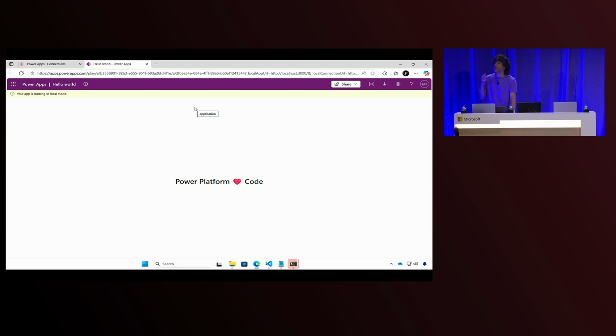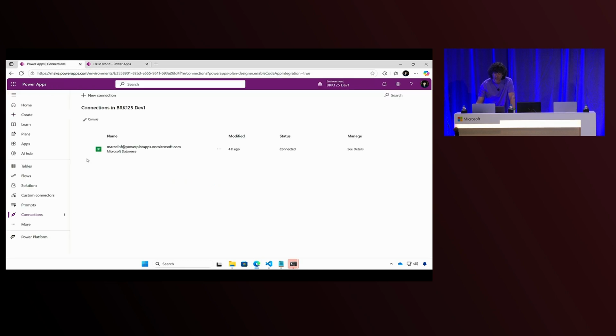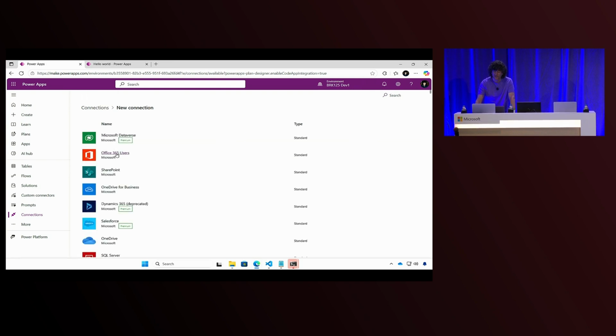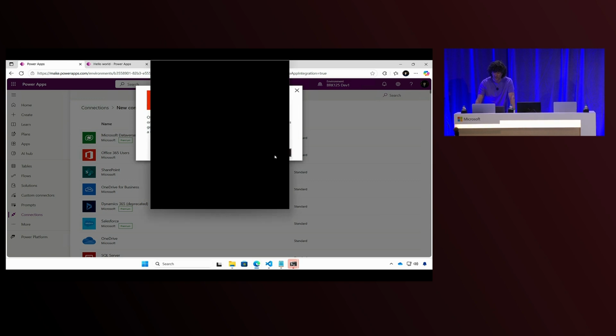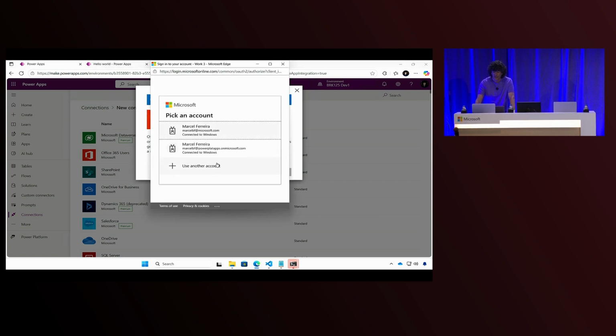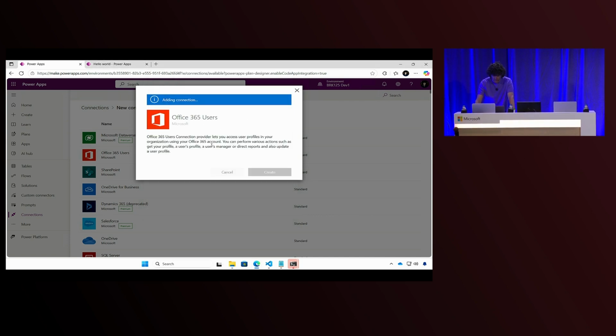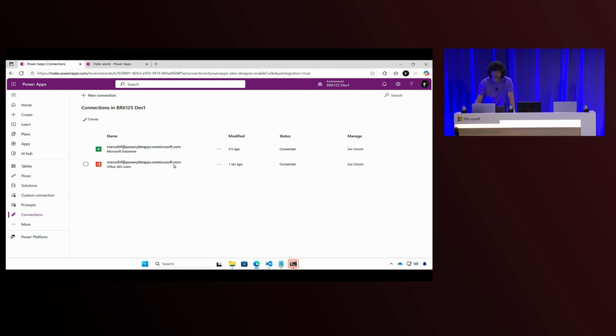But now I want to use all the goodness of the platform. I want to use the connectivity of the platform. And as you know, we have some out-of-box connectors, which I can connect virtually to any service in the world, or I can create my custom connectors as well. What I will do is I will add a new connection. I want to connect to my Office 365 account. I want to retrieve information about my Office account. So I'll go ahead and create. Let me just authenticate. OK, so I have a new connection, for Office 365.